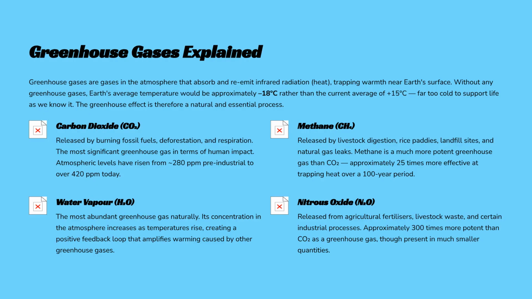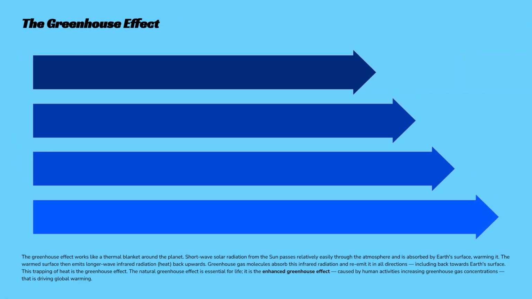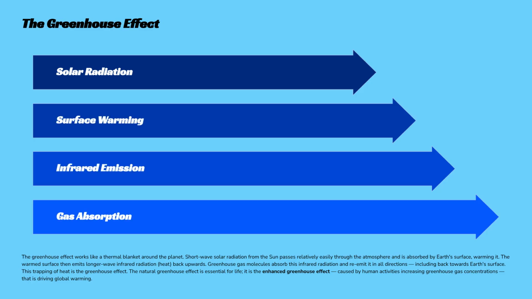This natural greenhouse effect is essential, as without it, the average temperature would be minus 18 degrees Celsius. Key human-impacted greenhouse gases include carbon dioxide, methane, water vapor, and nitrous oxide. The greenhouse effect involves solar radiation warming the surface, which then emits infrared radiation. Greenhouse gases absorb and re-emit this heat. The enhanced greenhouse effect, caused by human activities increasing gas concentrations, is driving global warming.